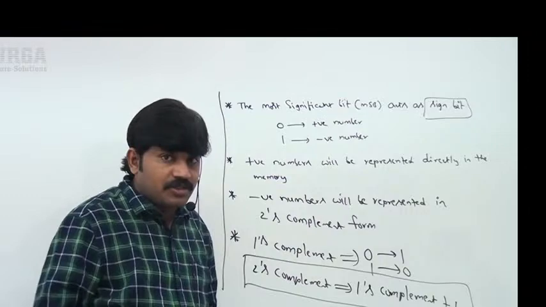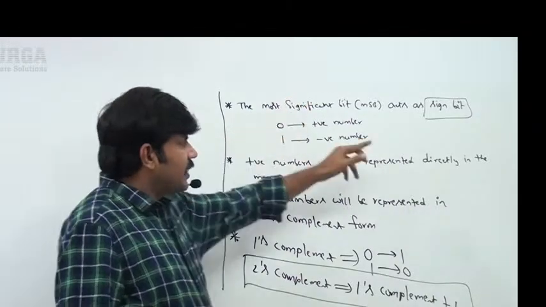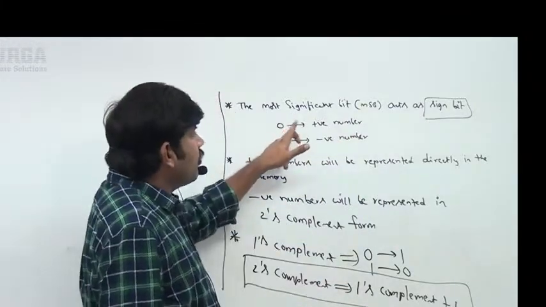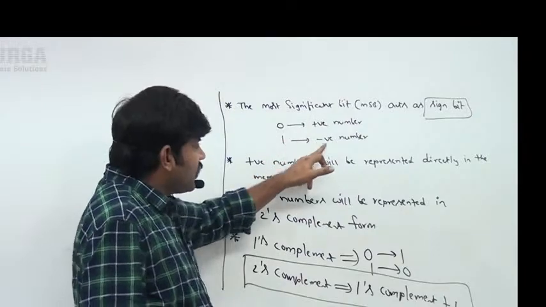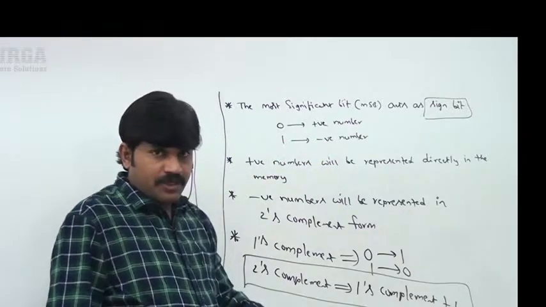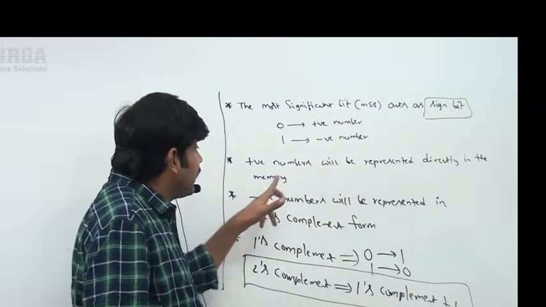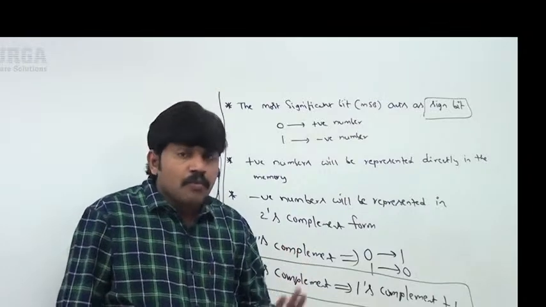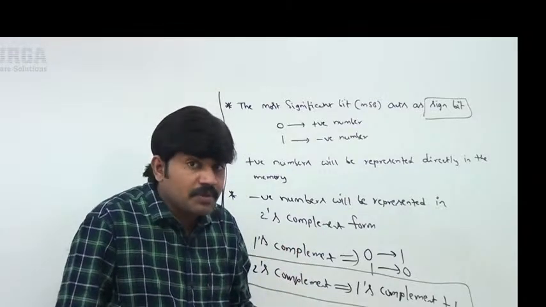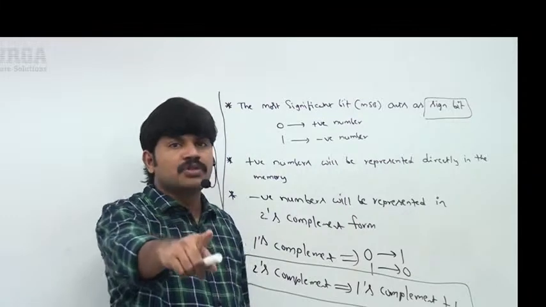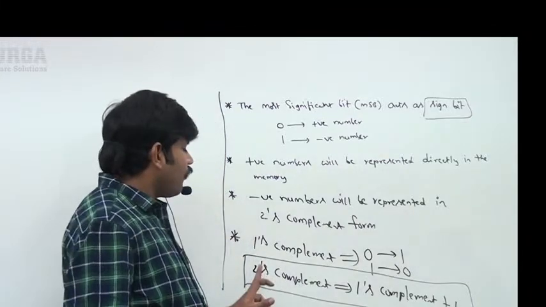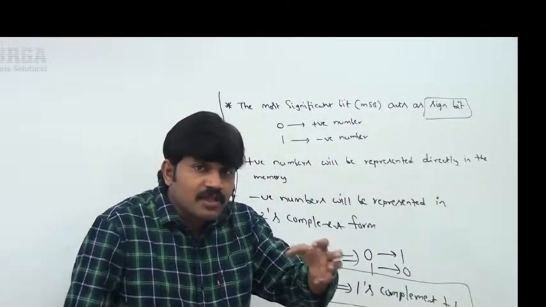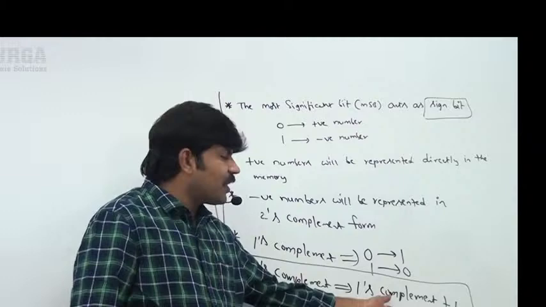Just observe that the most significant bit acts as the sign bit. Next, 0 means positive number, 1 means negative number. Positive numbers will be represented directly in the memory. Negative numbers will be represented in 2's complement form. How to find 2's complement? First find 1's complement plus 1. After finding 1's complement, if you add 1, it will become 2's complement.